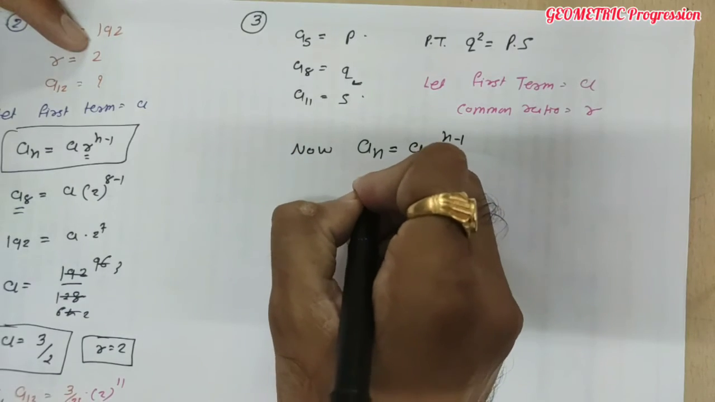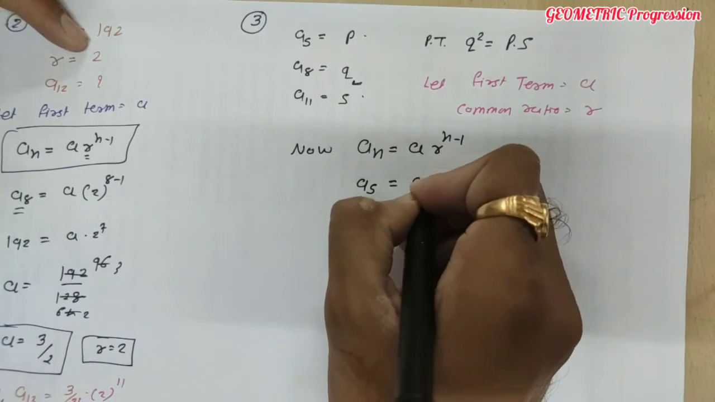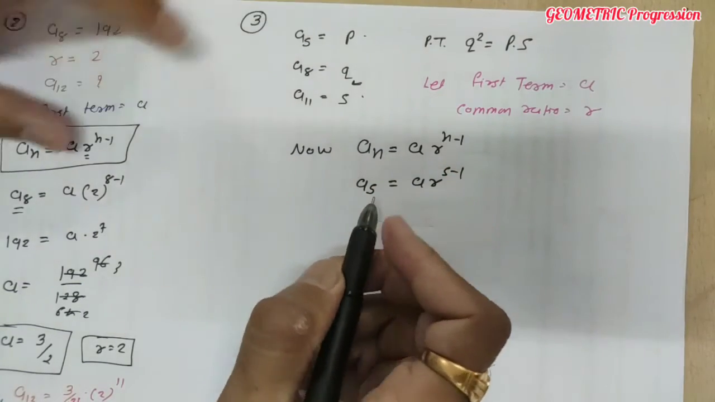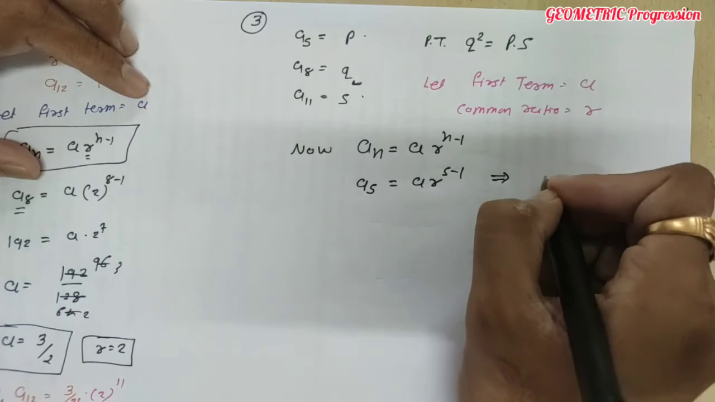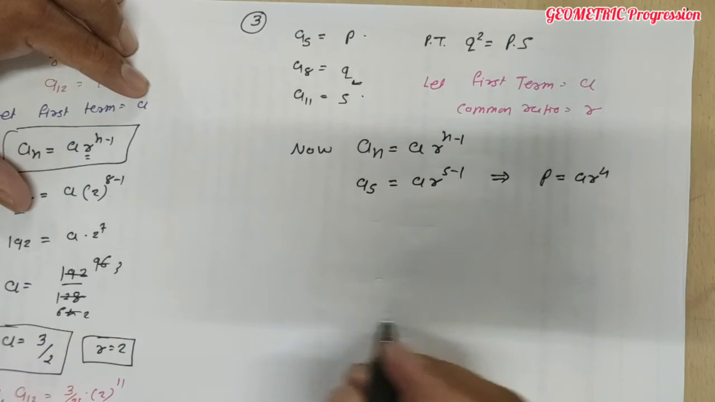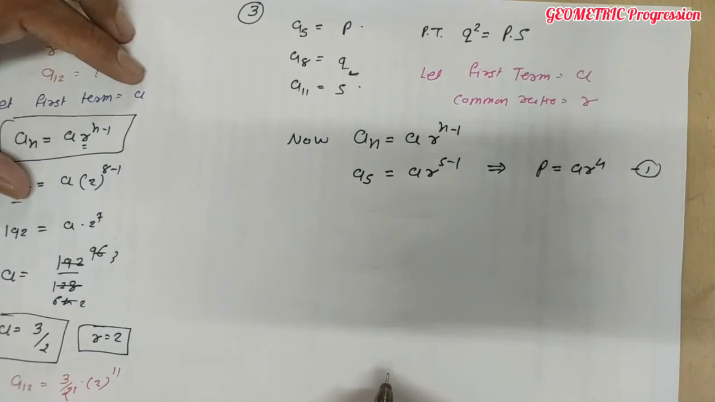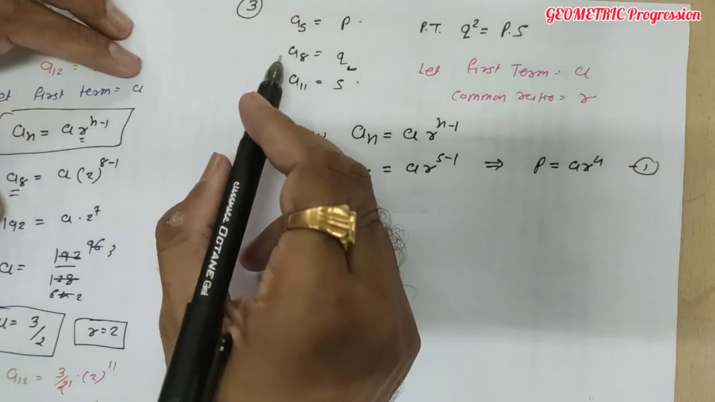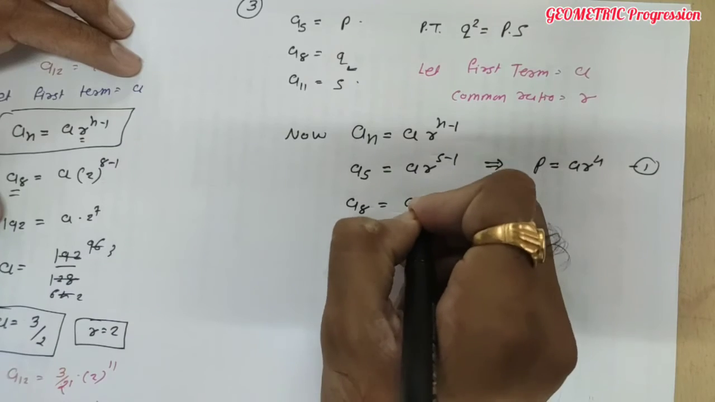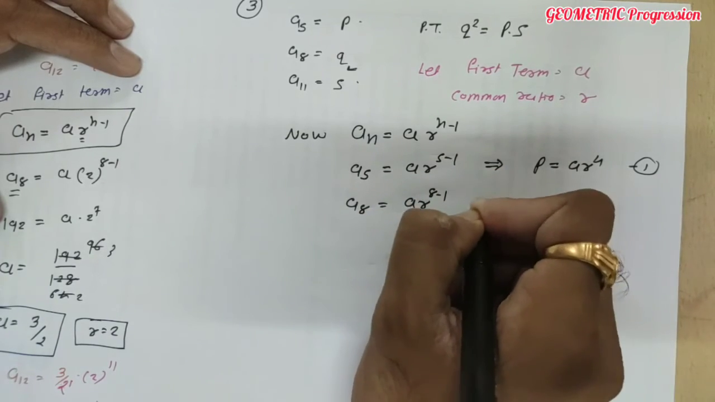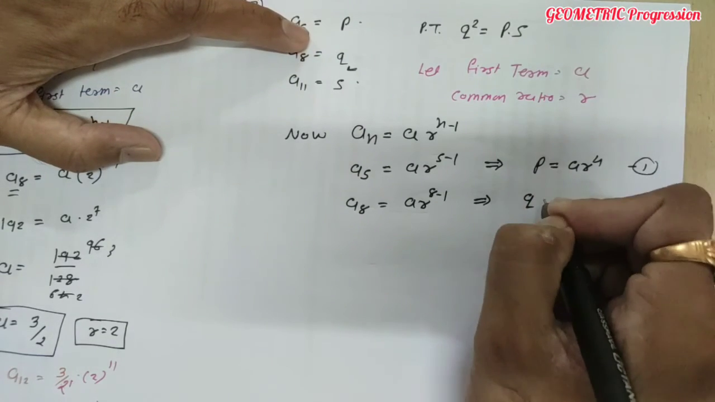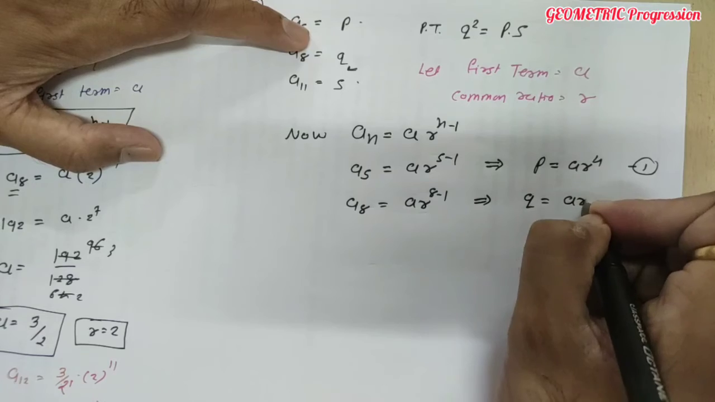So from this formula, can we write 5th term? 5th term is A5, A R raised to 5 minus 1. And 5th term is P. So from this we can write P equal to A R raised to 4. इसमें किसी को कोई डाउट? Done. Similarly, 8th term is given, so A8 equal to A R raised to 8 minus 1. 8th term is Q. So here we can write Q equal to, क्या लिखेंगे? A R raised to 7.